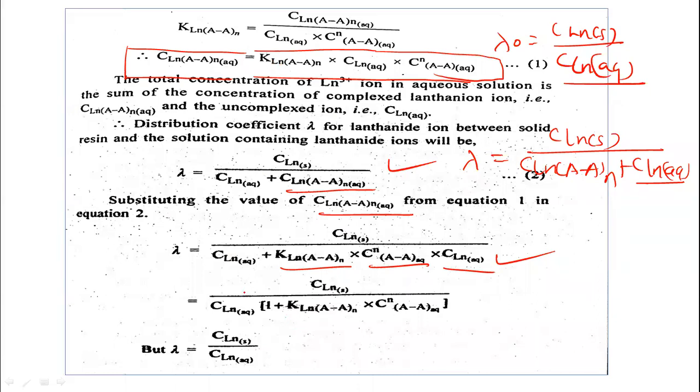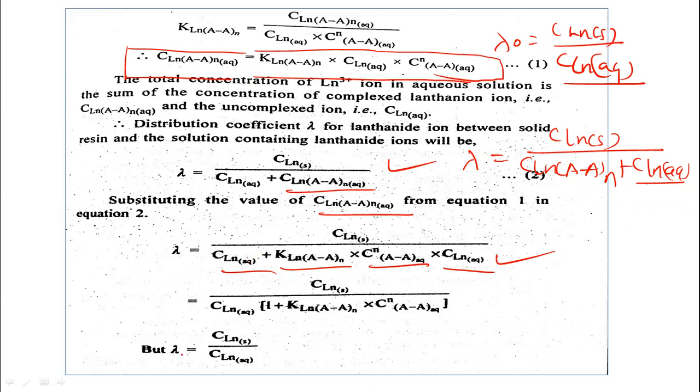So you can see the next step: the concentration of the lanthanone in aqueous phase is common here. So we can write 1 plus the stability constant of the complex multiplied by the concentration of the complexing agent. This is common here, we are taking the common factor.